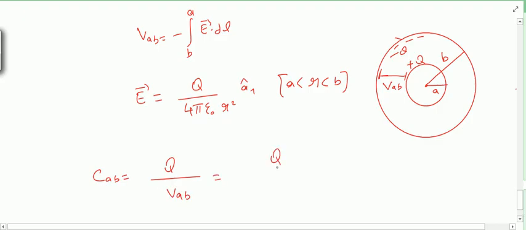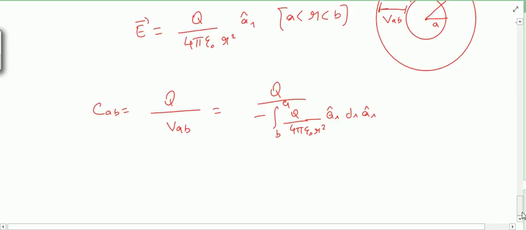And VAB is minus integral B to A, and E value is Q by 4 pi epsilon naught r square ar cap. What will be the dl vector? It will be dr ar cap, because here we have ar, so ar cap will be required, right?